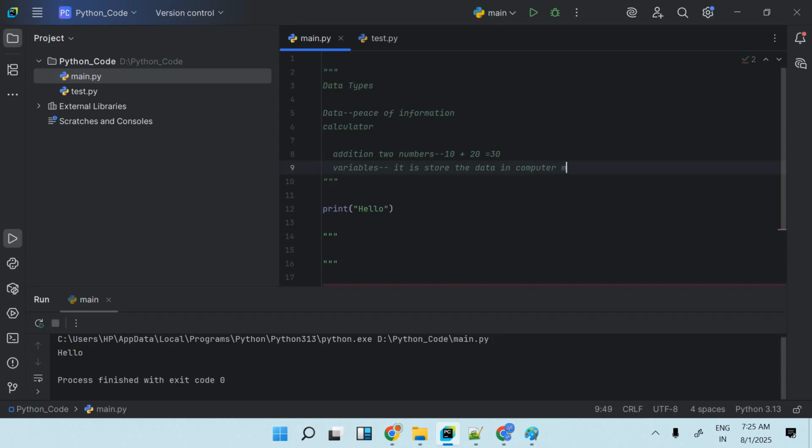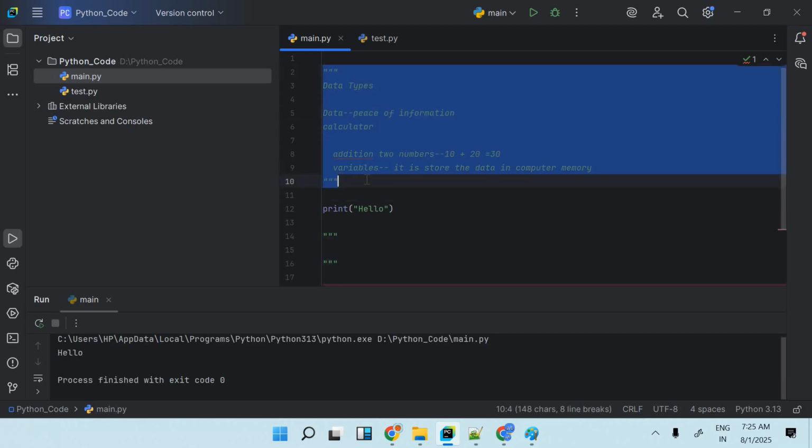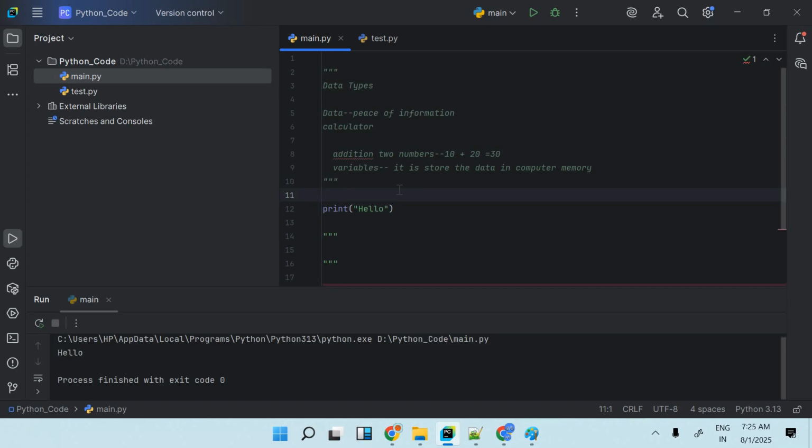For example, 10 is one kind of number. Here I am putting this in triple quotes. It is a comment, which means something I can write in English. This is not syntax that Python follows.